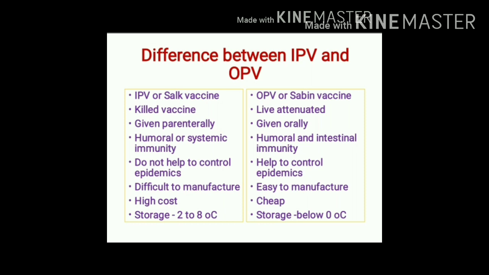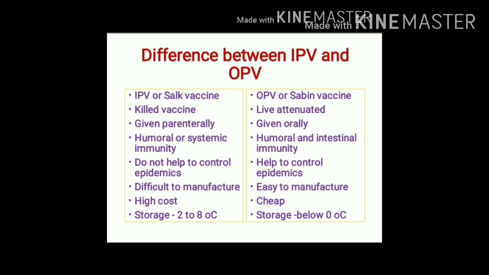Can we use these vaccines for controlling epidemics? IPV cannot be used to control epidemics of poliomyelitis, but at the same time, OPV can be safely and effectively used for controlling epidemics of poliomyelitis. The manufacturing process related to IPV is difficult, whereas OPV is easy to manufacture.